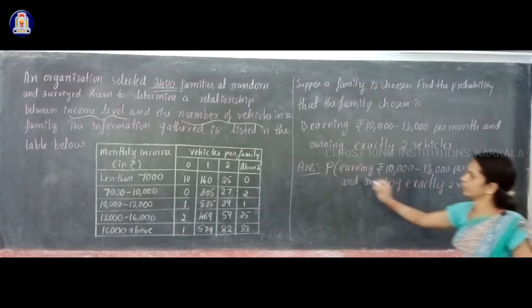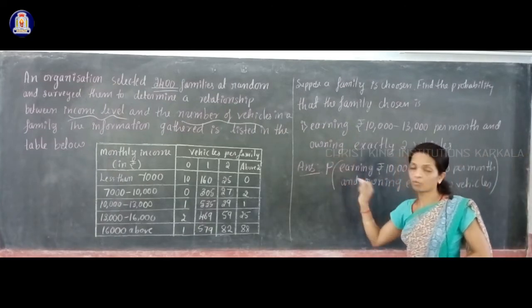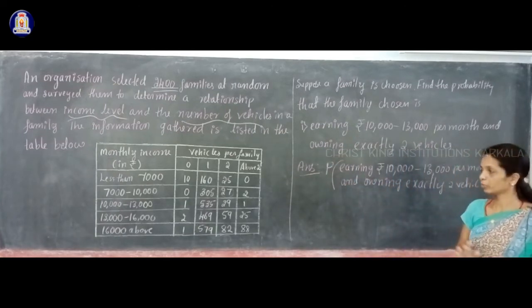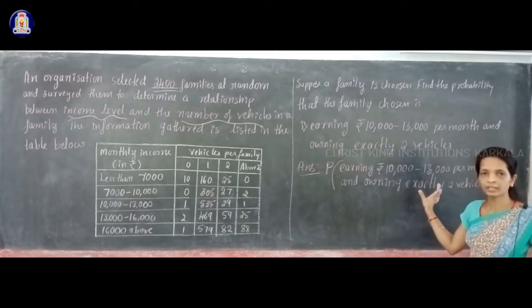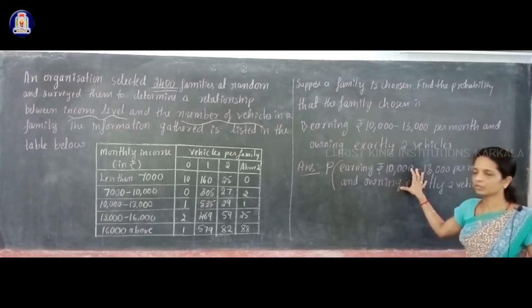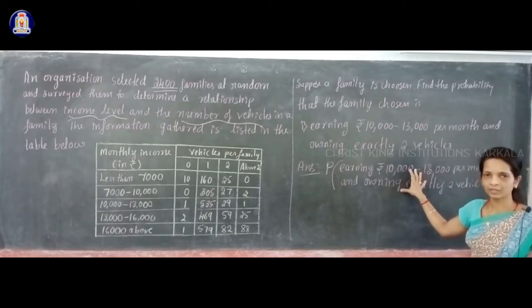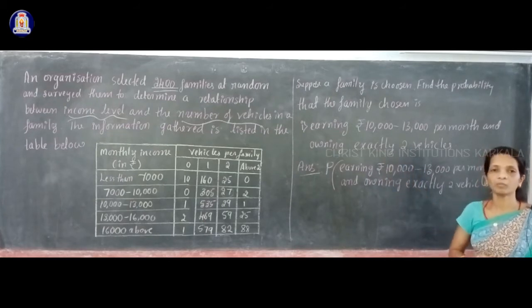I will not write that formula P of E. That formula you know: P of E is equal to the number of trials in which event E has happened, divided by the total number of trials. Now what is the number of trials? Trials means here the number of families.